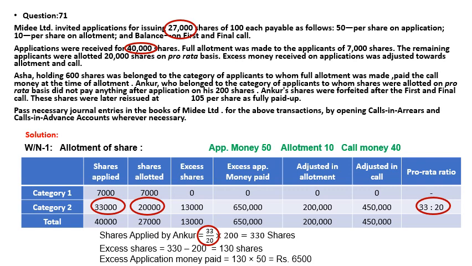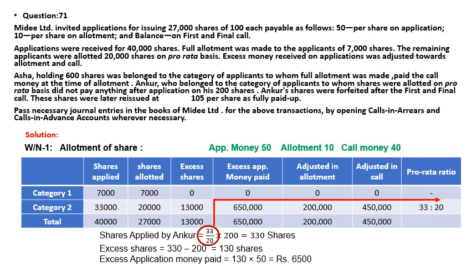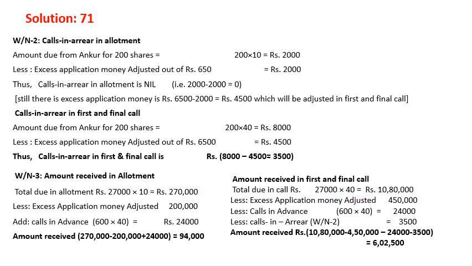Now we move to the next part, the second working. In the second working you see the total amount due from Ankur on allotment. Total amount due from Ankur is 200 shares multiplied by 10, because allotment money is 10 rupees, so 2,000.